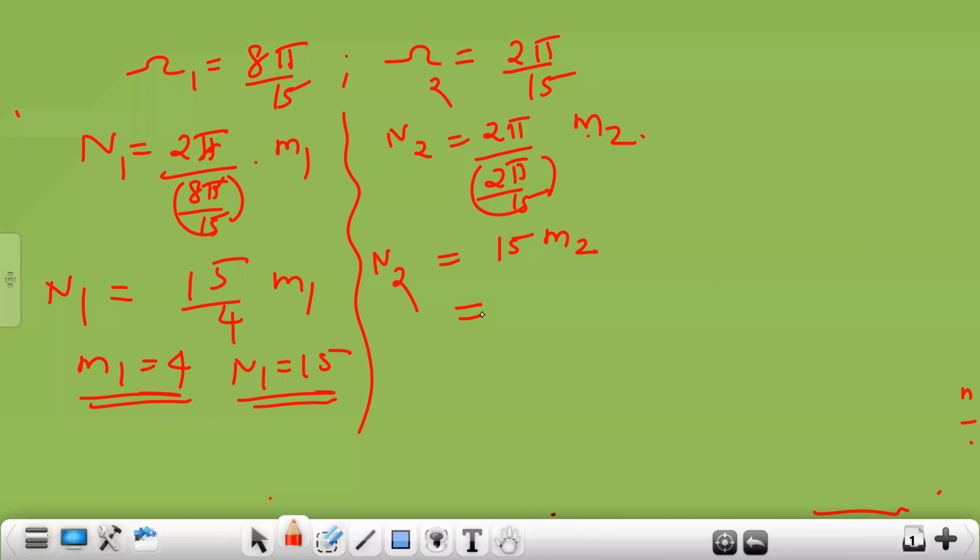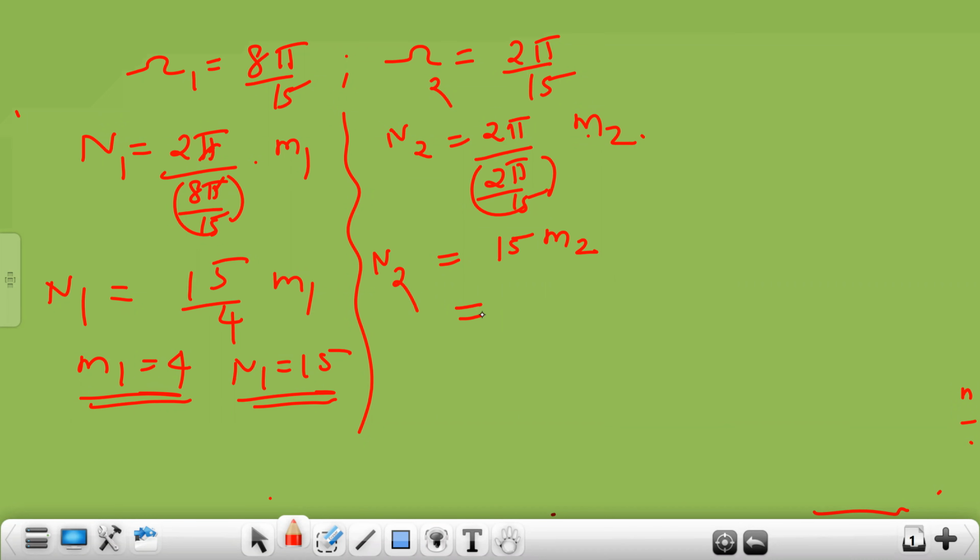Okay. Fundamental time is 15. But see here, you have put M1 as 4 and here you are putting M2 as 1. Then it doesn't make any sense, because this is a combination of two signals that is making one signal. Please look back to the previous problem once again. What value did you put there for M1 and M2?